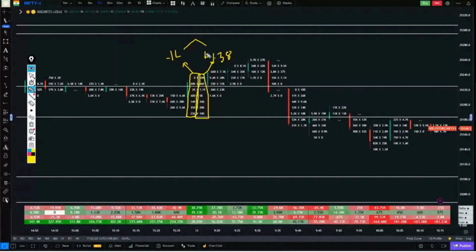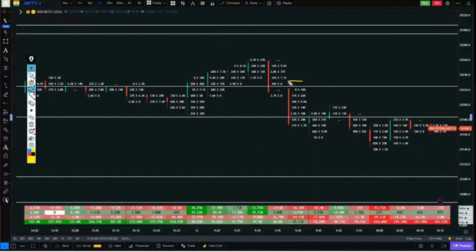What is the difference between the two? Negative 1 lakh and positive 1,38,000, so the same delta. This is what it's showing if the value is inside the green box, and there is no negative sign in front of the value, so that means this is a positive delta. What does a positive delta denote? Buyers. So, in the first candle, there are more buyers. How many more? 38,000. As compared to sellers, okay. This is what the delta has shown.